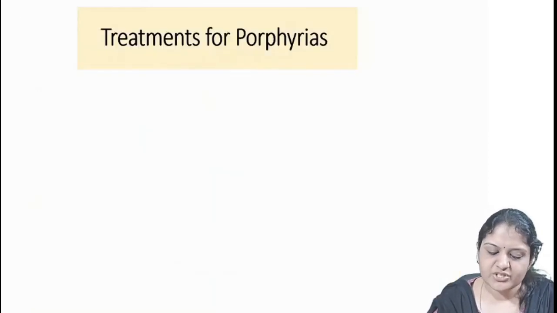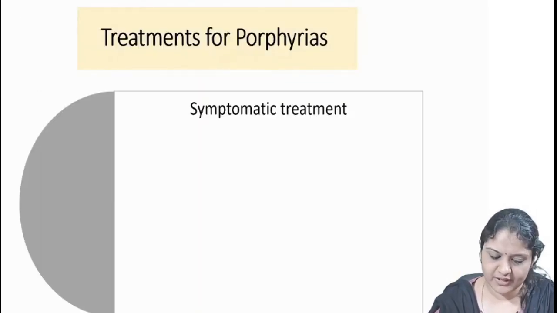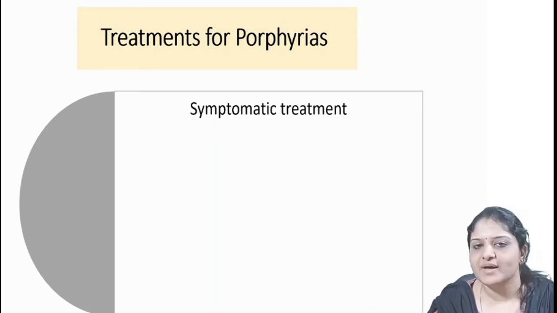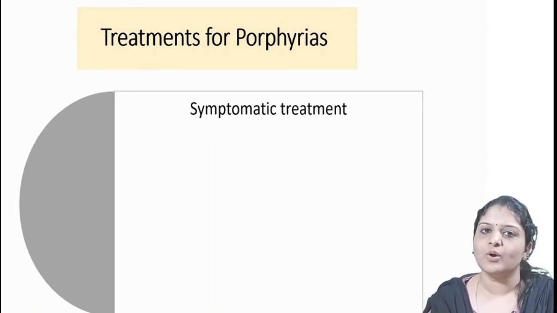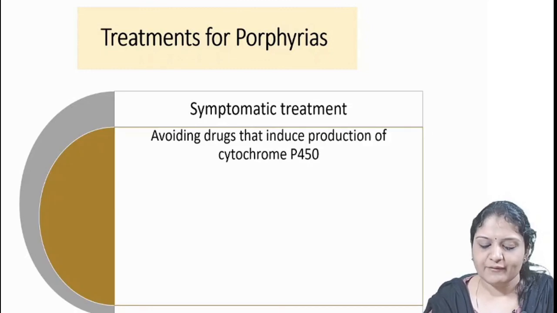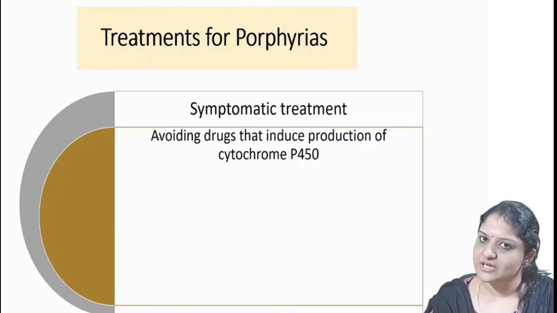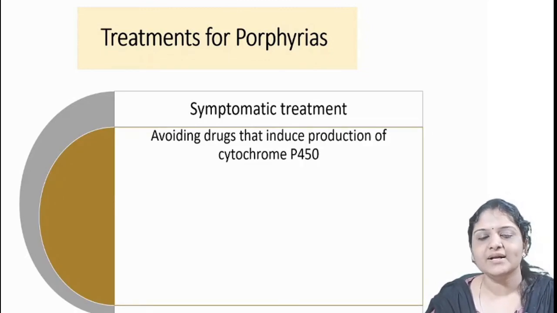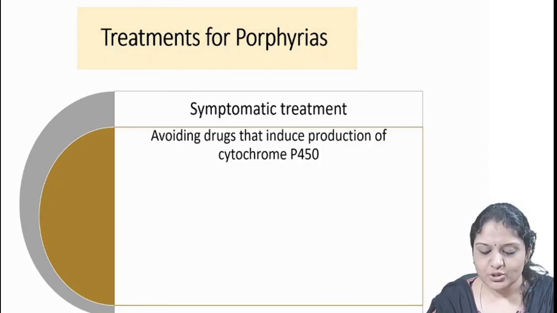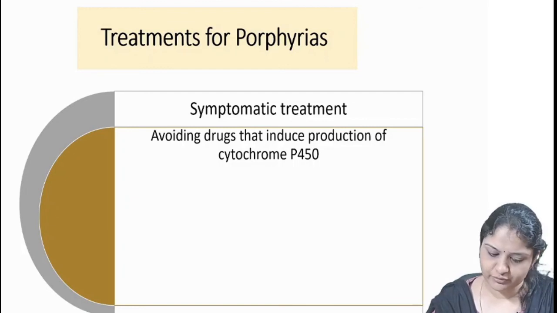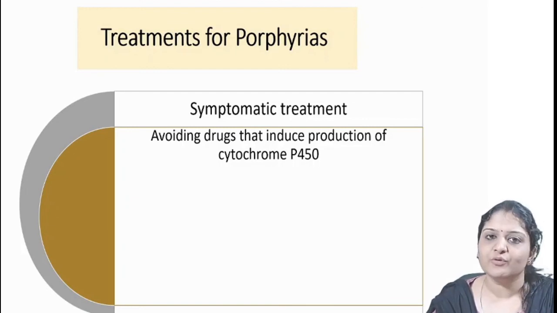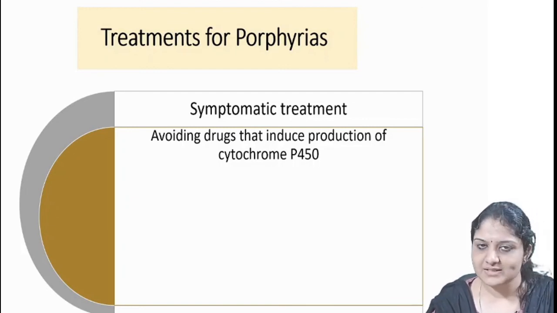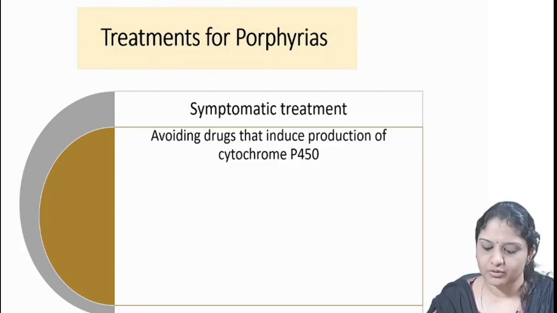Now the general treatment guidelines for porphyrias. Mostly we give symptomatic treatment. So we treat the patient according to the symptoms. Then avoid the drugs that induce the production of cytochrome P450. We know that drugs like barbiturates and griseofulvin induce the production of cytochrome P450, right? So you should avoid those drugs for treatment. That is a general basis for treating porphyria.